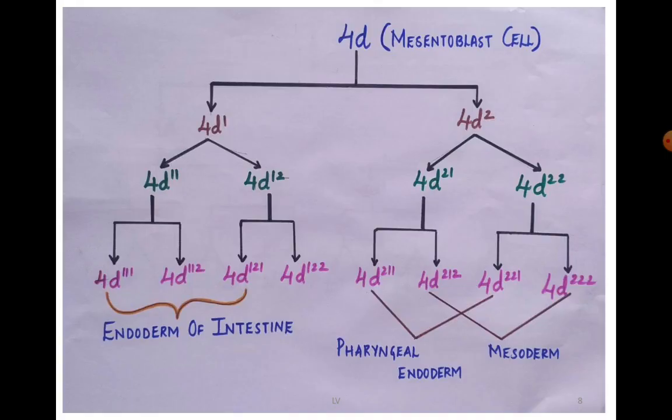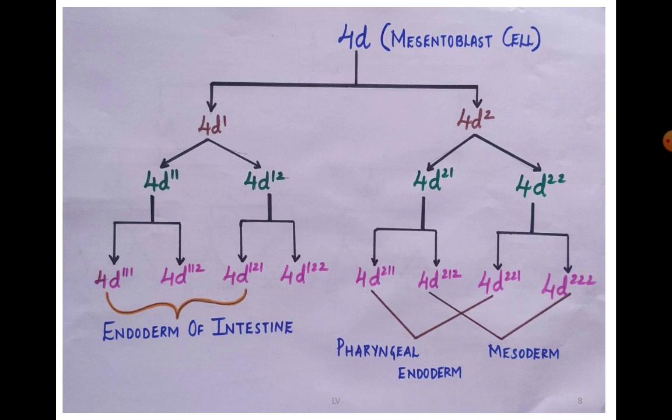So I hope I have made this concept clear to you. Since this is a very small topic, I have not added any MCQs here. Maybe this question can be asked for 10 marks, wherein they'll ask you to describe what cell lineage is, and describe it with respect to Nereis.